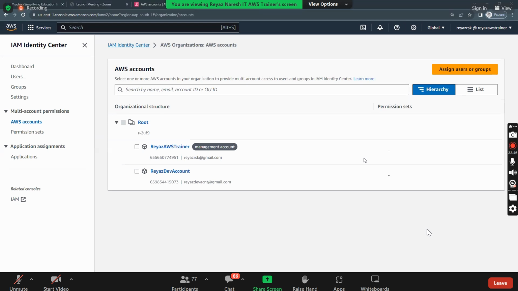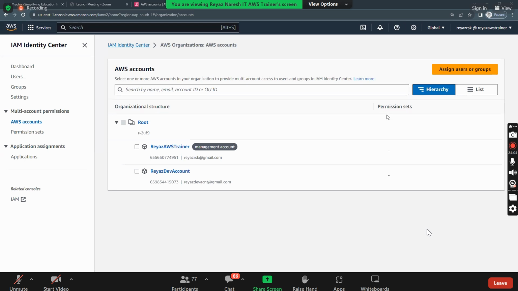I have set it up in the Mumbai region, that's why it will be in Mumbai. If you select North Virginia, it will be in North Virginia only. It doesn't matter, you can create it in any region, but in real time, just see which region you commonly use and create it in that region.